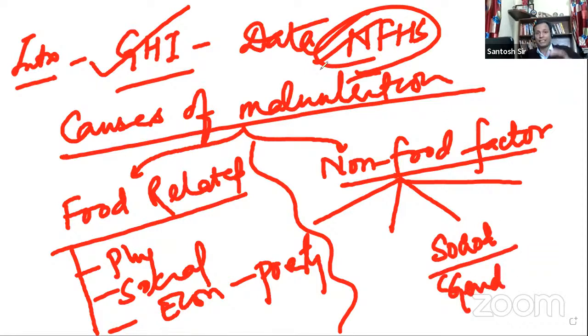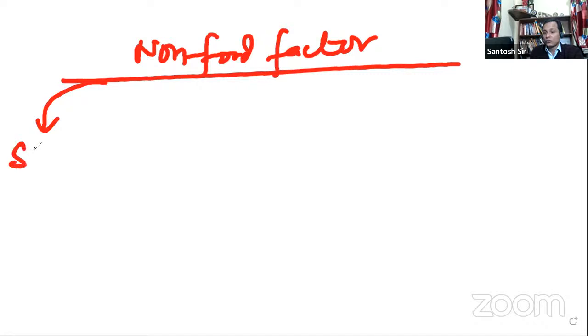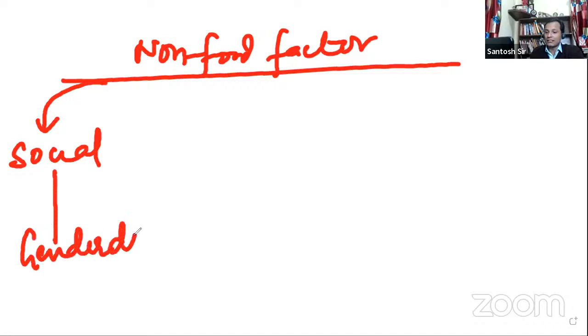I'll just take another page for you. Okay, non-food factors, my friend. So in non-food factors, what I have written first is social factors. What have I written? Gender discrimination. Here I would like to make a very interesting point. See, in India, we have observed that women are discriminated against, girl children are discriminated against. So what happens? There is an intergenerational transfer of malnourishment.